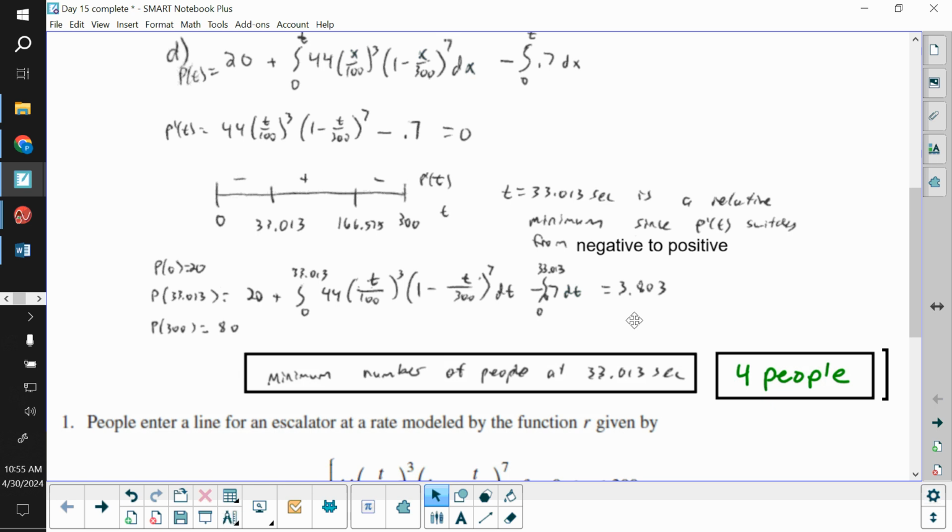Make sure you answer all questions. They first wanted to know at what time is the minimum number of people in line. So that would be at time 33.013 seconds. And then they also want to know to the nearest whole how many people are in line then. Well, because we got 3.803 to the nearest whole, there would be 4 people.